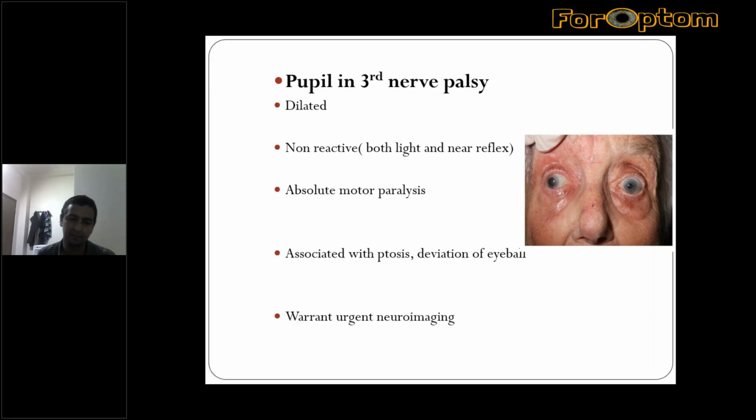If you see pupillary dilatation with third nerve palsy or extraocular movement disorder, you should do urgent neuroimaging because it is a neuroophthalmic emergency and it may be associated with an enlarging aneurysm or ruptured aneurysm which needs urgent intervention.